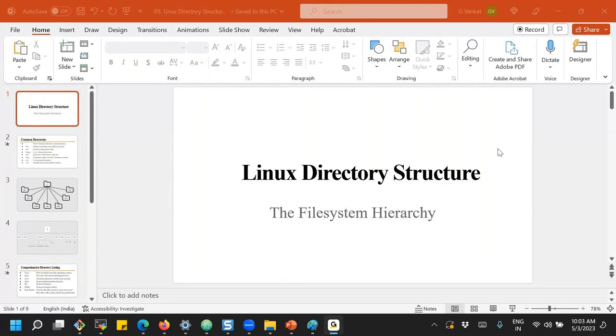In which directory do we install third-party software on the Linux system? Yes, that is the opt folder. Good. And in which directory will we have all the user home directories? That is /home, which contains all the user related directories.